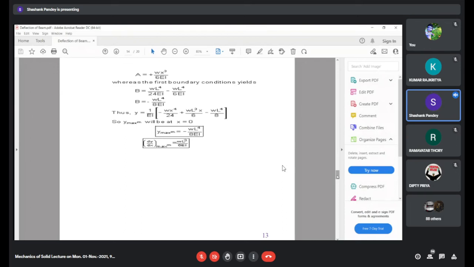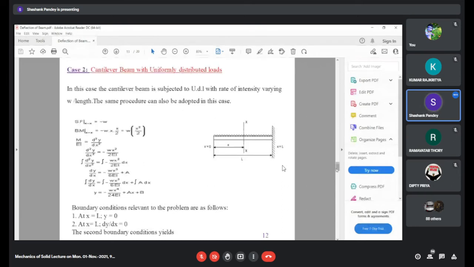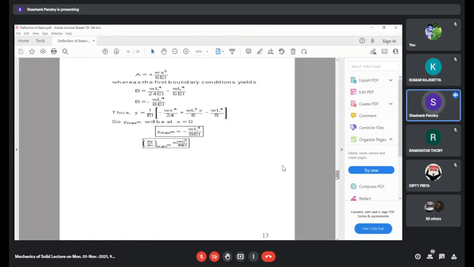Since in our engineering problems we are always interested in determining the maximum value, that is maximum deflection and maximum slope, if you look at the figure, maximum deflection will be at x is equal to 0, and maximum slope will also be at x is equal to 0. If you substitute these values in the expressions for deflection as well as slope, we will end up with WL raised to power 4 upon 8 EI and WL cube upon 6 EI. These two are the values for deflection and slope for the cantilever beam subjected to uniformly distributed load. So this was the case about the cantilever beam.